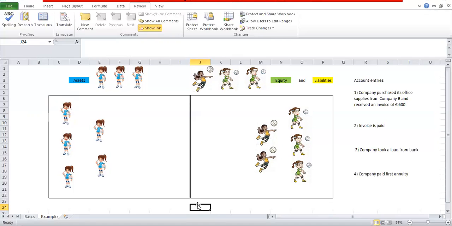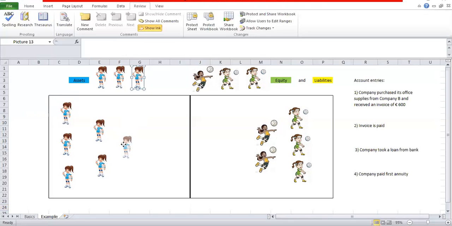Account entry 1. The company purchased its office supplies from company B and received an invoice of 600 euros. So you always have to ask yourself, what do I have? You bought company supplies. You have company supply. That is your asset. So somebody gave you company supply.